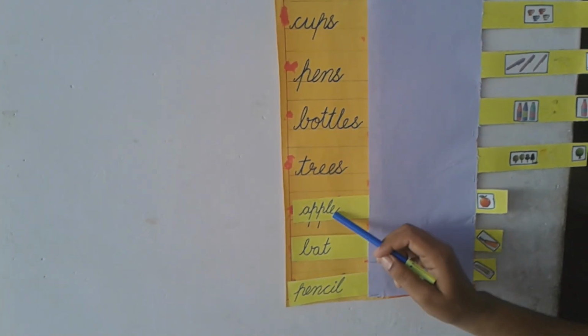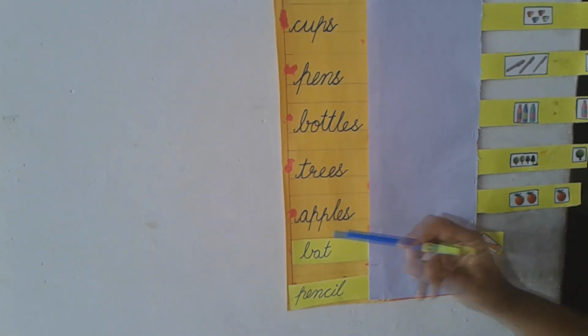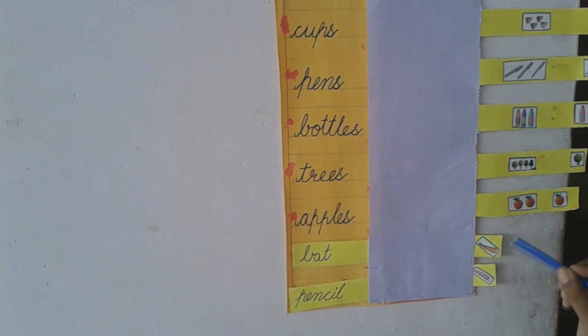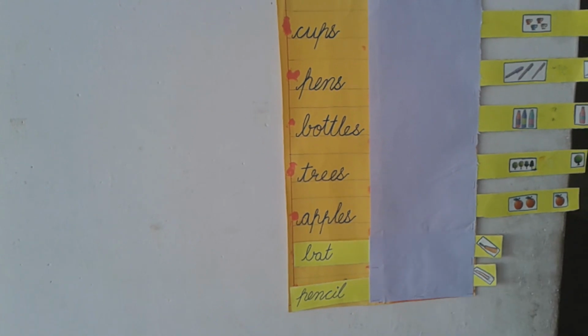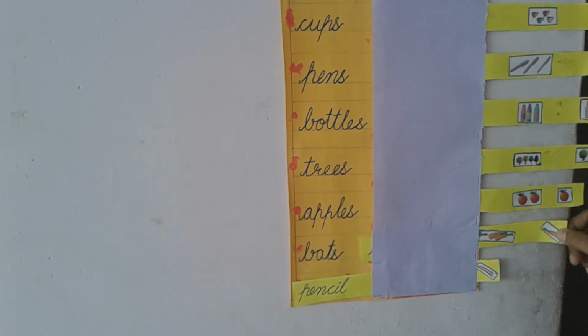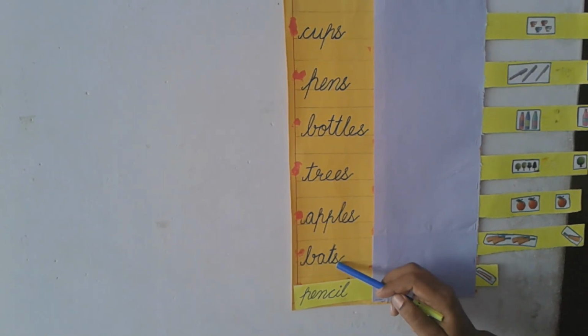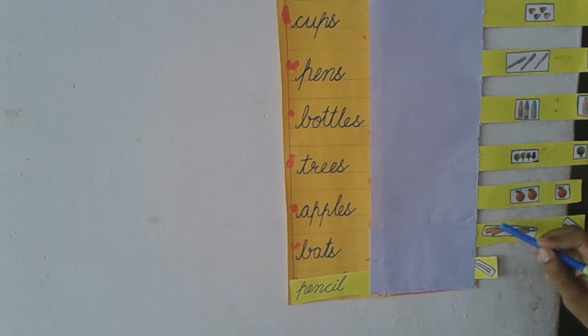Apple, only one apple. But if we change into plural, apples. We have added s for more than one apple. Bat, only one bat. If we change into plural, bats. Here you can see more than one bat.